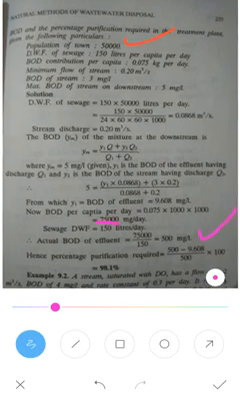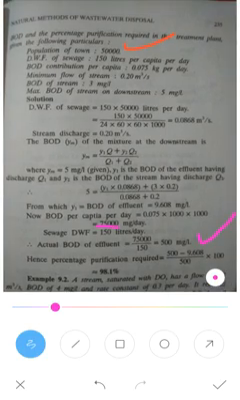Hence, the percentage of purification required. Consider that the BOD of the effluent is 9.6, but the actual BOD of the effluent is 500. You take the difference between these two: 500 minus 9.608, divided by 500, multiplied by 100. That gives the actual percentage of the BOD which is required to be purified. That percentage is 98.1.